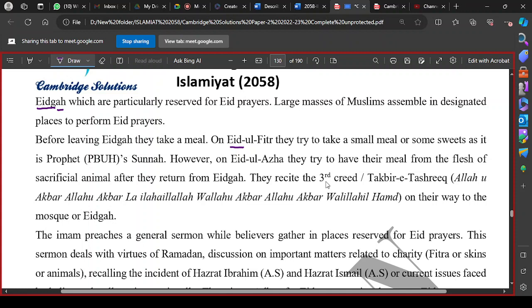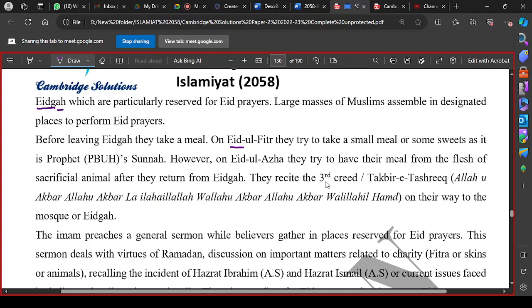Okay, it can be performed inside the mosque, but the Prophet's practice and sunnah is to perform these prayers in the open. So in case of rain or any such thing that makes it not possible to perform it in the open, then it can be performed in the mosque, but the better way, the sunnah of the Holy Prophet, peace be upon him, is that you have to identify the Prophet's sunnah and practice also, that it was the Holy Prophet's practice to perform these prayers in the open. If it is difficult, then it can be performed in the mosque.